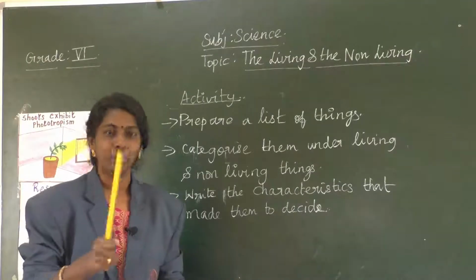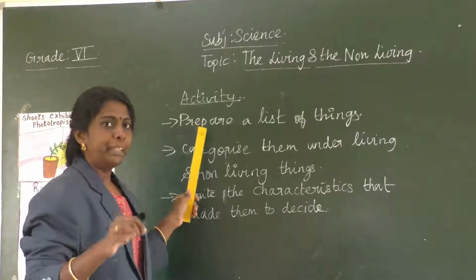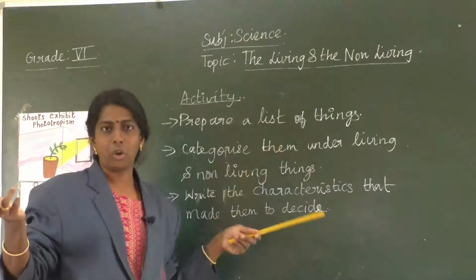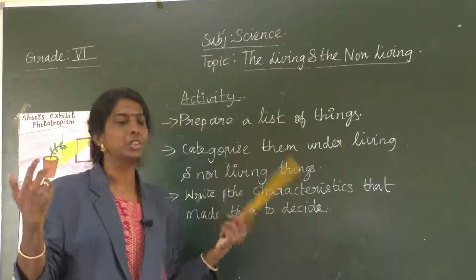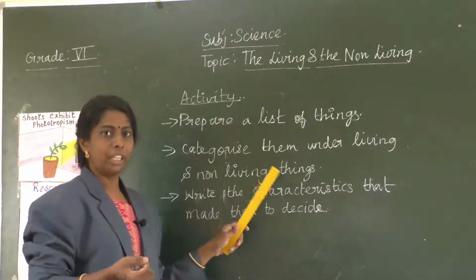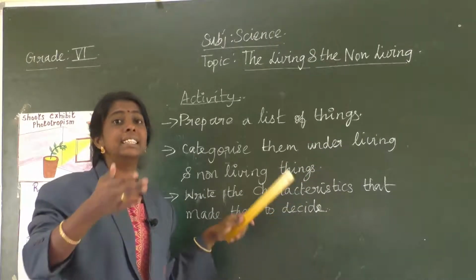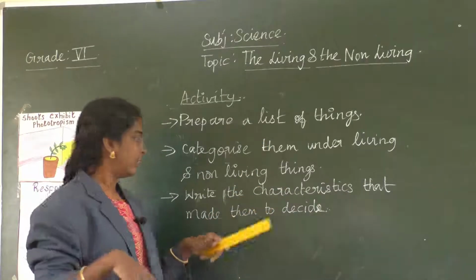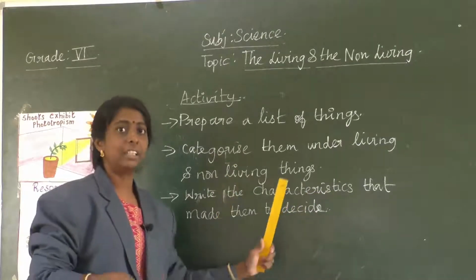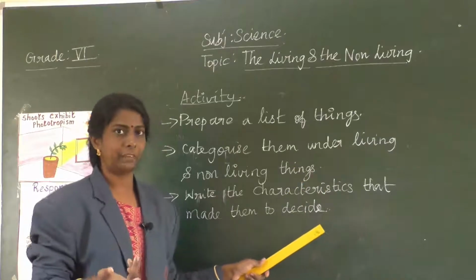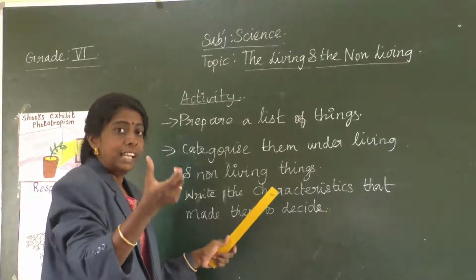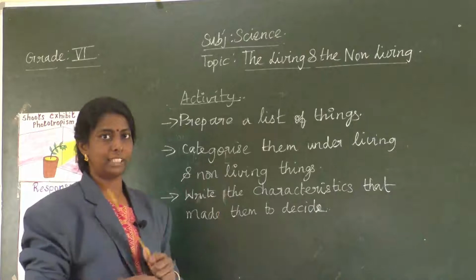Now an activity for you. Okay. So here prepare a list of things which are surrounding you, like scale, chalk, board, classroom, house, so many. Okay, and then categorize them under living and non-living things. You just differentiate whether it is living or non-living. Okay, and then write the characteristics that made you decide whether it is living or non-living. So you have to mention the characteristic feature of the particular thing to decide whether it is a living or non-living thing. Clear, children?